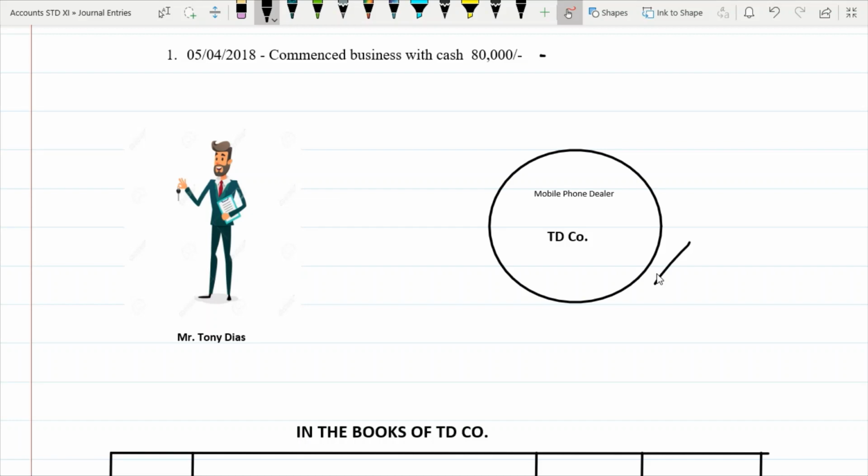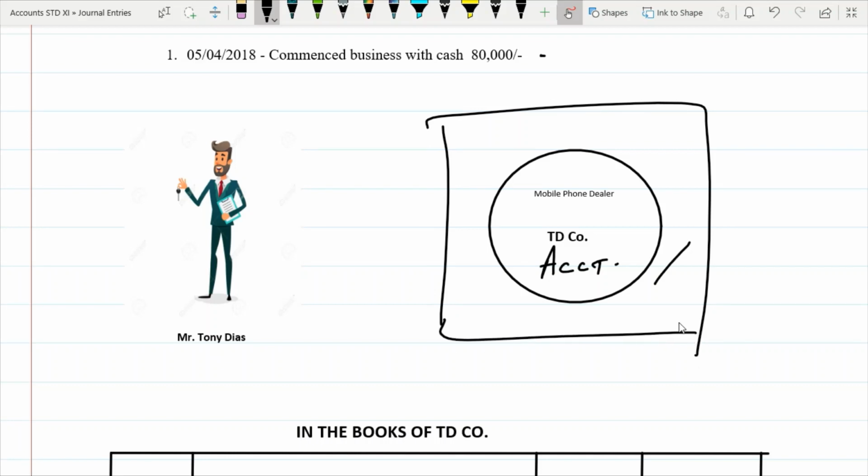So let us understand what the problem states. First thing here, like always, is that you are the accountant. Whenever you are drawing the books of accounts, you are drawing them with respect to this particular company, TD Company. So Mr. Tony Dias wants to start this company with how much? 80,000 rupees cash. Since you're the accountant here, we need to see whether the money is coming inside or going outside. That we will come to later.